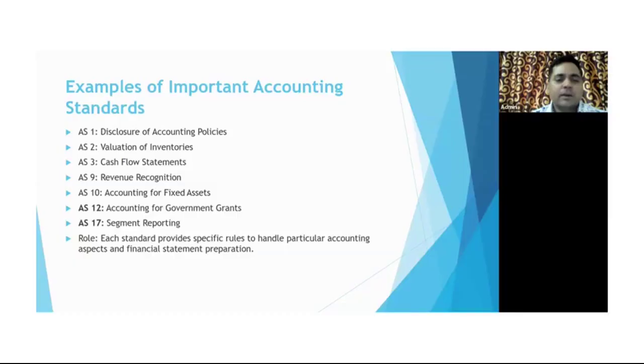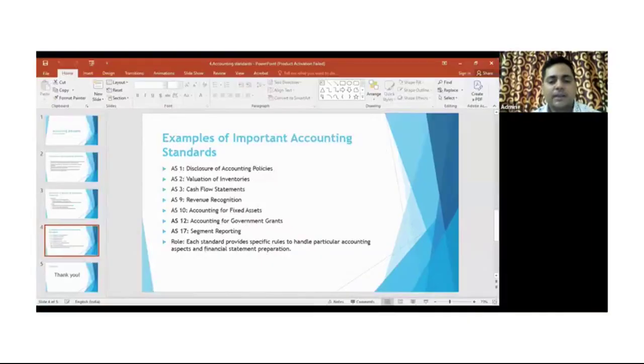AS12 is accounting for government grants. Maybe it is not applicable for our businesses, but it comes under AS12. Next one is accounting standard 17, that is segment reporting, how the reporting looks like, what the format is, and how it will be recorded. So in short, each standard provides a specific rule to handle particular accounting aspects and financial statement preparation. There are different accounting standards, and they must be followed by businesses in India.